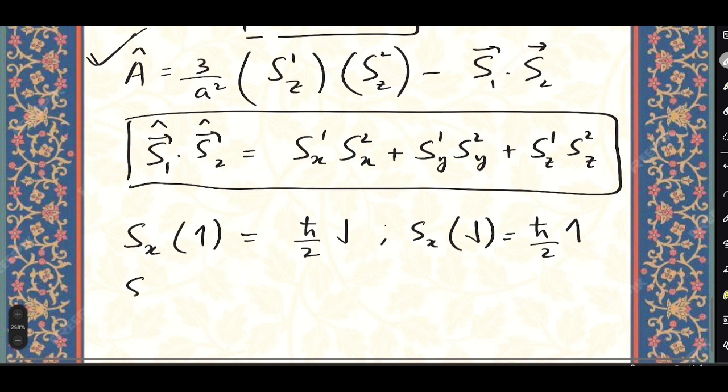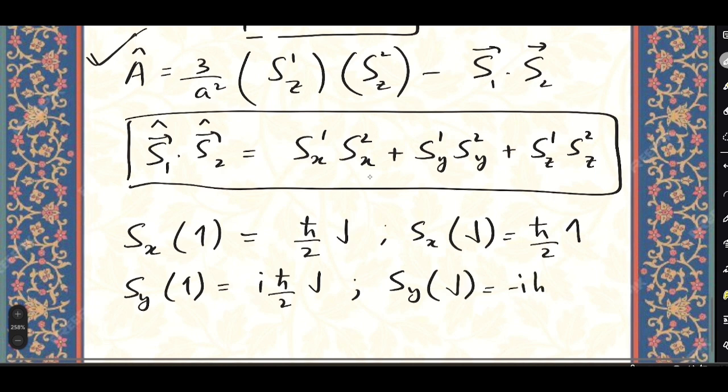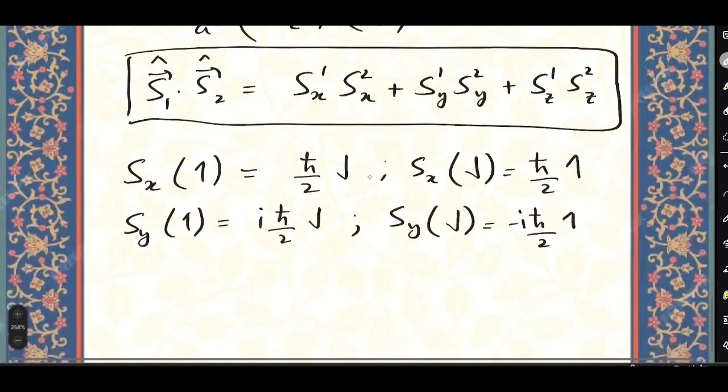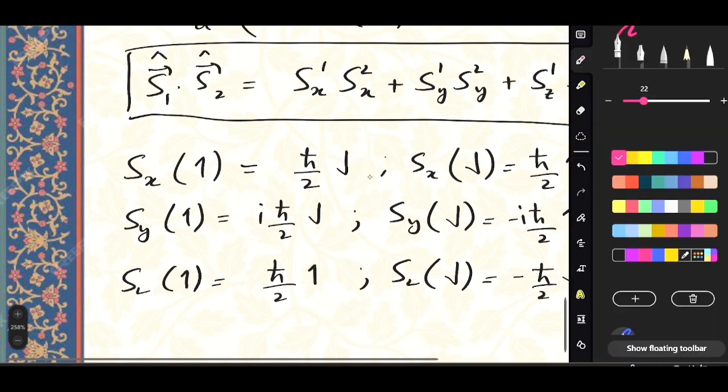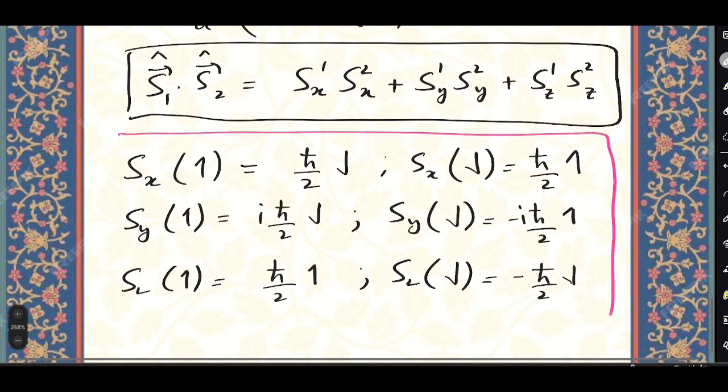Similarly, Sy operating on the up eigenstate will be i h cross by 2 down, and Sy operating on down will be minus i h cross by 2 up. Sz operating on up will be simply h cross by 2 up, and Sz operating on down will be simply minus h cross by 2 down. So this we know from the spin studies. So we just have to operate our A now.